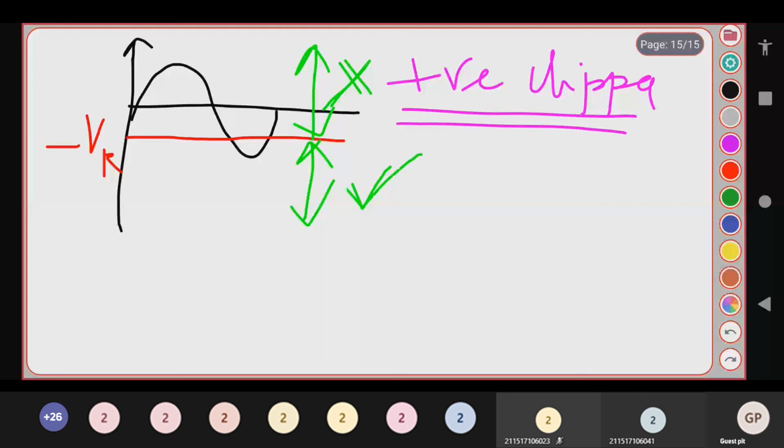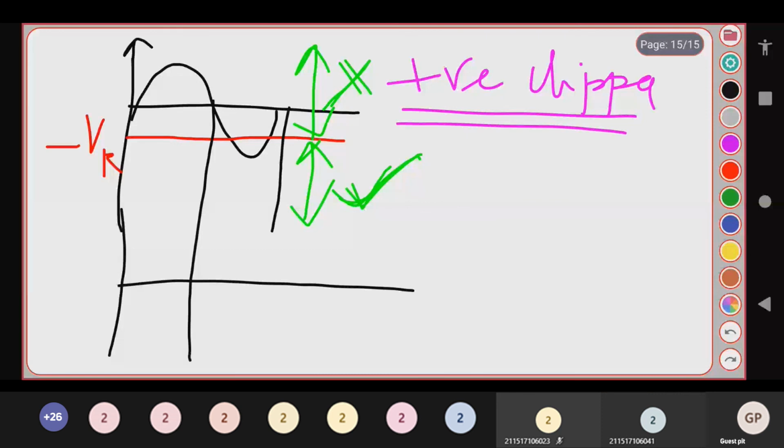So what is the output wave? Your output waveform, let me use a pink color and draw a dotted line. Now what is your output wave? Your output waveform is this. You won't get the output above, and below you will be getting the output. This is your output waveform.